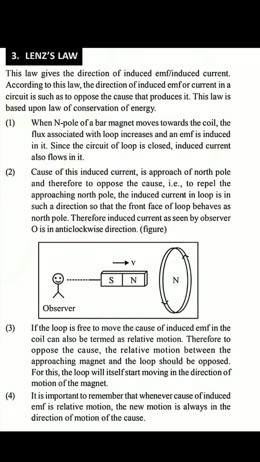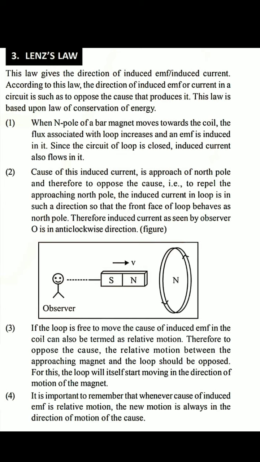This figure shows one experiment of Lenz's law, and from it you can understand how things change. We know that like poles repel each other and unlike poles attract each other.